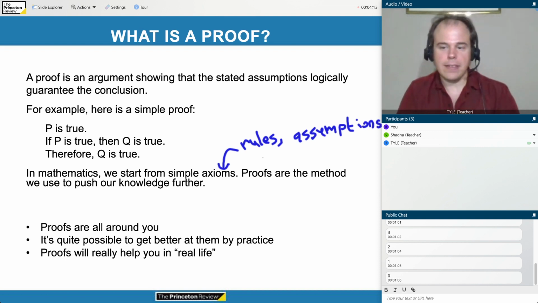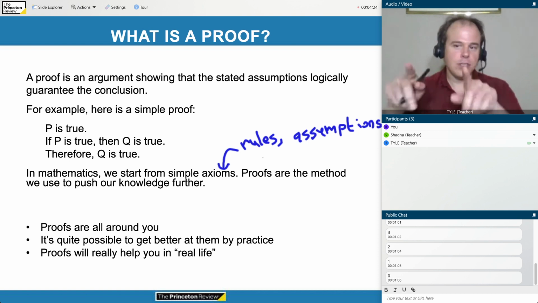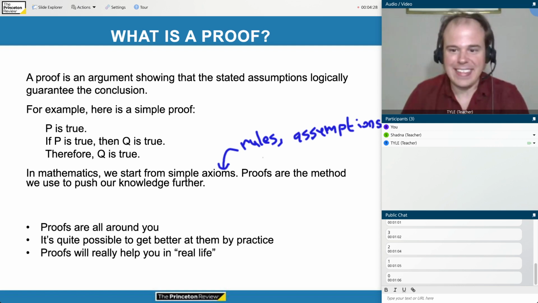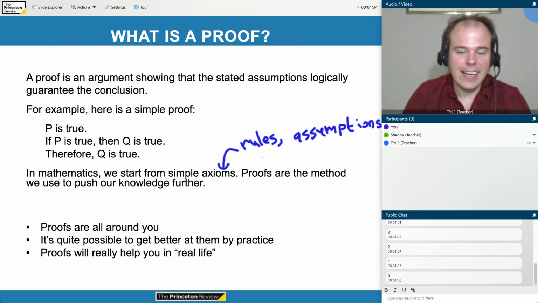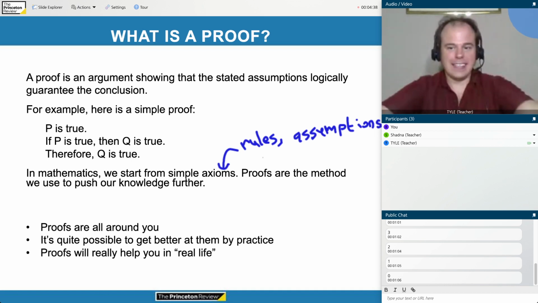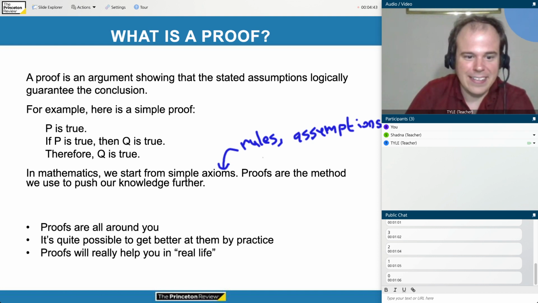So for example, in geometry, there are famously 5 Euclidean axioms, which means 5 starting assumptions that the rest of geometry comes from. Those are things like 2 parallel lines will never meet, and so on and so on. Okay, and from those simple rules, you can prove everything else. Proofs are the mechanism that we use to build our knowledge of mathematics. Start from simple rules and then build everything else from there.